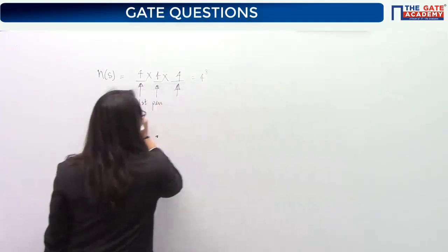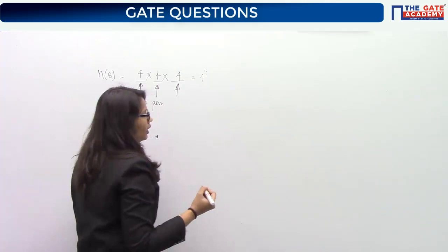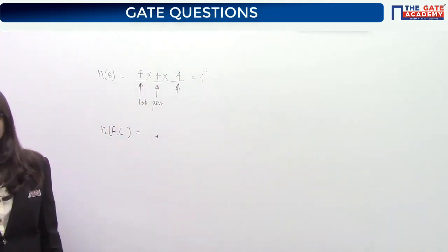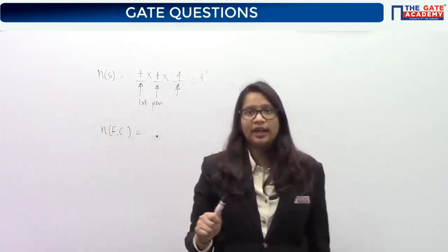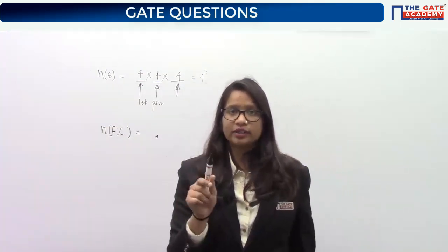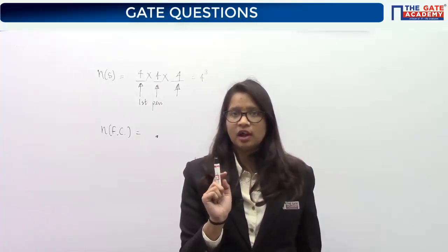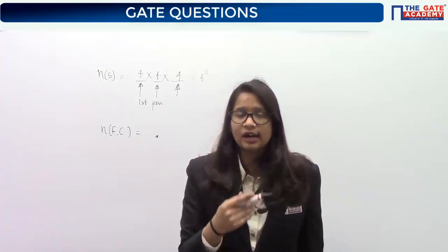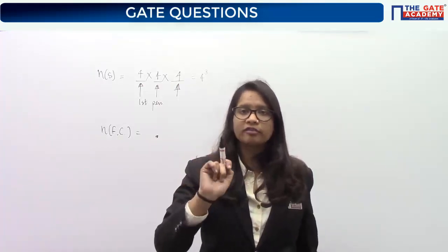So now, what are the favorable cases? Favorable cases are all those cases where the pens have the same color. Like the case of the dice that we have seen, for all 3 dice to have the same number, remember that question? We said it depends only on the total numbers possible on one die.